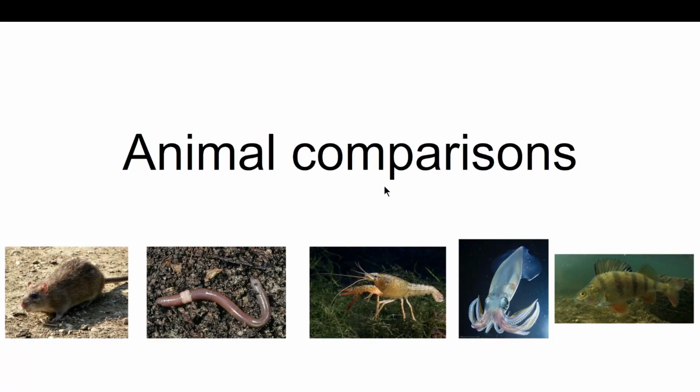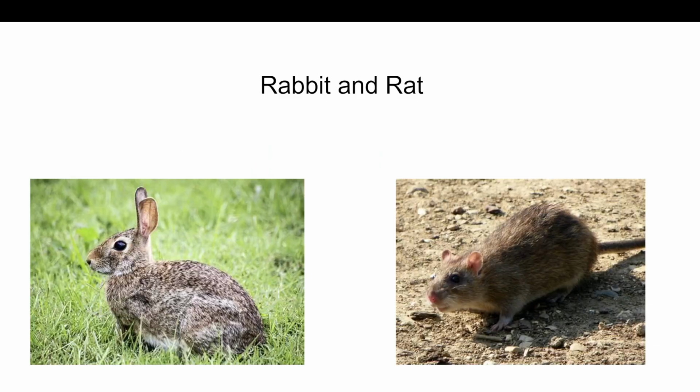Today I will be comparing and contrasting the various different internal structures of the rat, earthworm, crayfish, squid, and perch. So let's say hypothetically I was about to dissect a rabbit. Out of those 5 animals I just listed, the rat would be the most useful for predicting the rabbit's internal structures. This is because they are more closely related to each other due to them both being in class Mammalia.